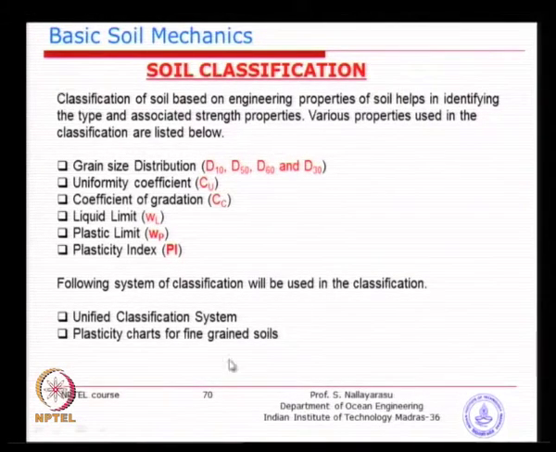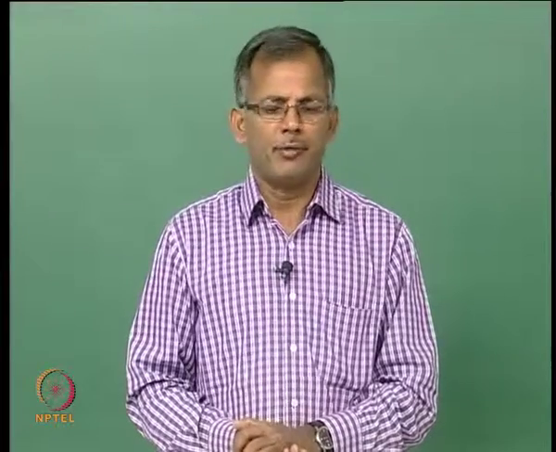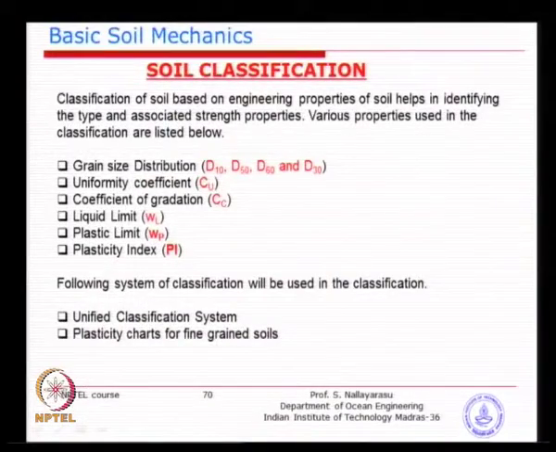I will only look at the soil classification by the unified classification system and the plasticity chart. Though if you look at the literature, in textbooks, you will find a variety of classification ideas, they are almost similar. What you see here is very close to every one of them. Even if you look at the IS code, they have followed the unified system. So, it is not a big change. These are some of the parameters you will see. Some of the tables which I have taken from the unified classification system will be used with these parameters to decide whether it is a sand or clay or part of them.